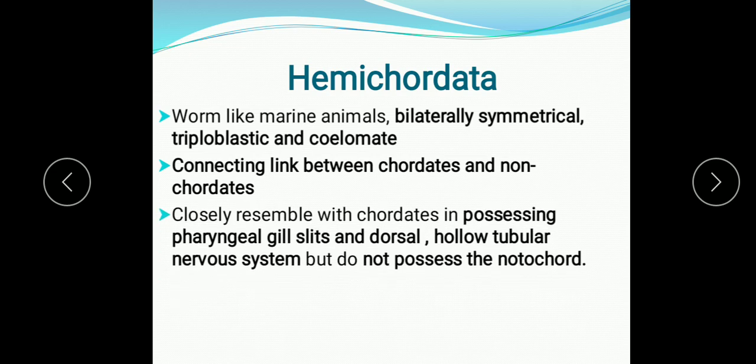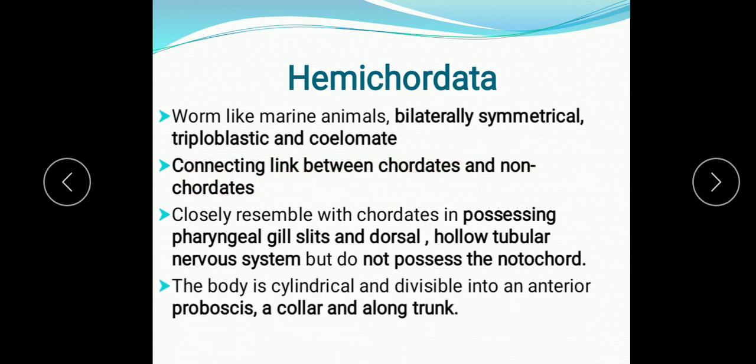How? Let's see the resemblance. They closely resemble the chordates in possessing pharyngeal gill slits and a dorsal hollow tubular nervous system, but they do not have a notochord, which is a feature of non-chordates. Having the pharyngeal gill slits and the dorsal tubular nerve cord is a feature of chordates. That is why they are known as the connecting link. The body is cylindrical, divisible into an anterior proboscis, a collar, and a long trunk. The excretory organ is the proboscis gland.